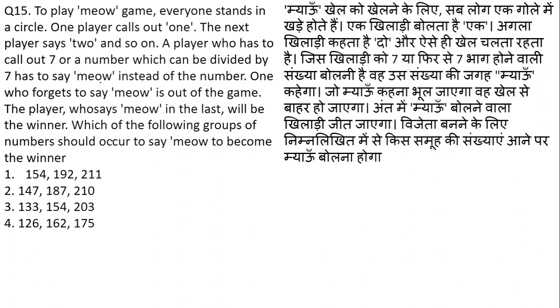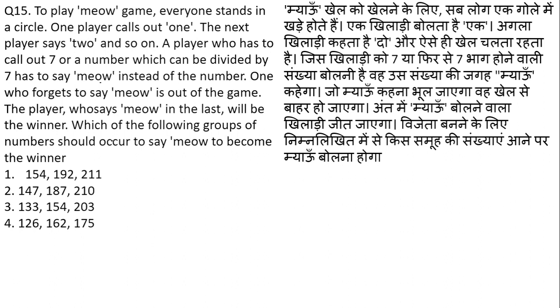I'll explain the question first. In the question, there is one circle and everyone is standing there. Everyone is going to say one number: 1, 2, 3, 4, 5. But when a number comes which is divisible by 7, the number should not be pronounced; instead of the number, the person has to say meow.